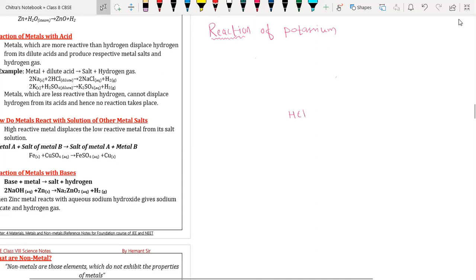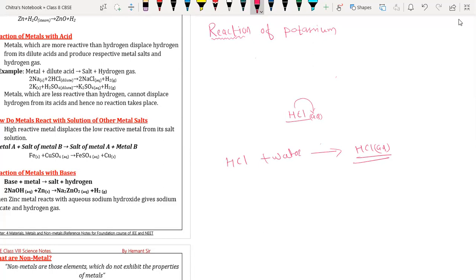In HCl we have written AQ. So AQ means the HCl which is added in water in order to form a solution. So we can write HCl plus water gives HCl AQ. It is a solution of HCl in water. Okay, sir, I understood. You can continue.